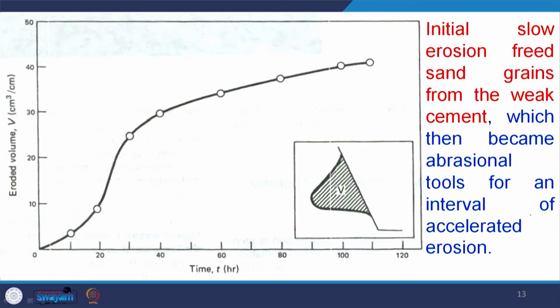So, if you see here, the initial slow erosion freed sand grains from this weak sand and weak cement, which then become an abrasional tool for an interval of accelerated erosion. For example, at the initial stage when the wave hits this cliff, imagine this water does not contain any erosive material like sand particles.